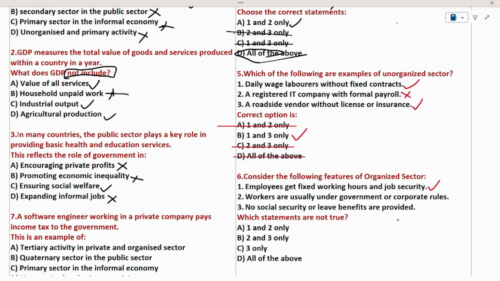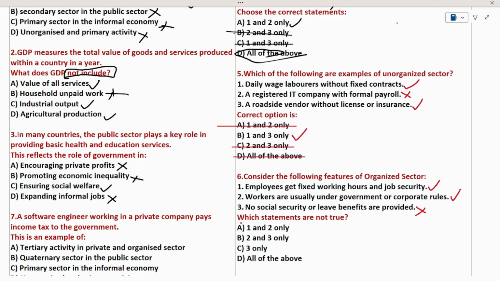Statement 2. Workers are usually under government and corporate rules. Yes, we know that they are under control. So this is also a right option. No social security or leave benefits are provided. This statement is wrong. Why? Because when any sector doesn't have any social benefit or social security, we can say this is the unorganized sector. But in the question, we need to find the features of the organized sector. So statement 3 is the wrong option.